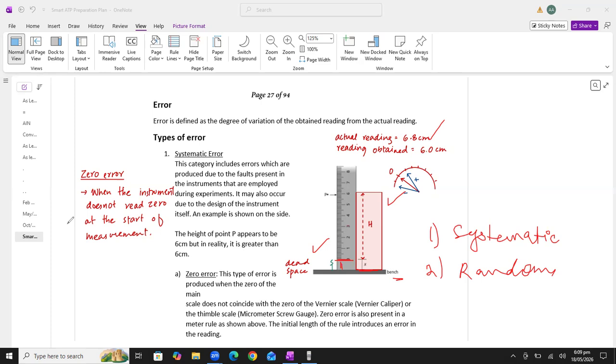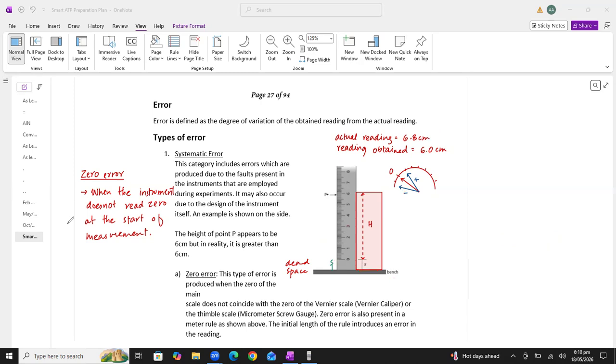Don't write this answer, because systematic error can never be reduced by repeating the experiment. I am repeating, systematic errors can never be reduced by repeating the experiment.